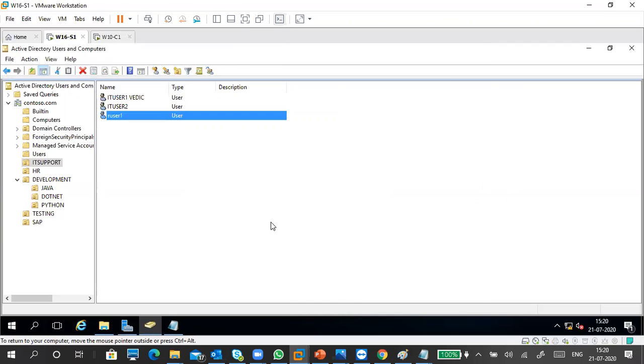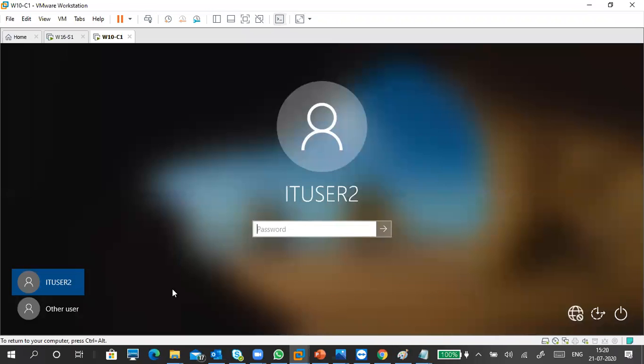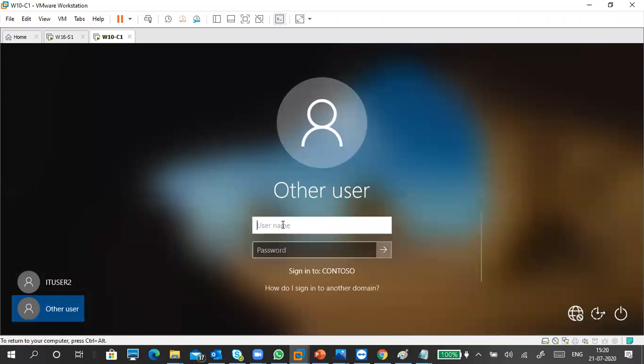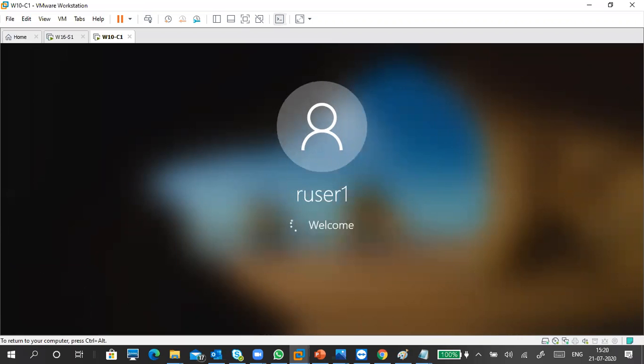That's it. I didn't do anything extra. Now in the client, click on other user, our user one, and password. I'm giving the password. It is loading.